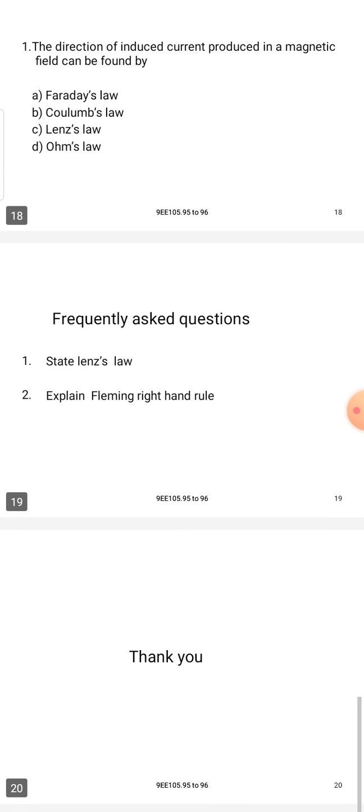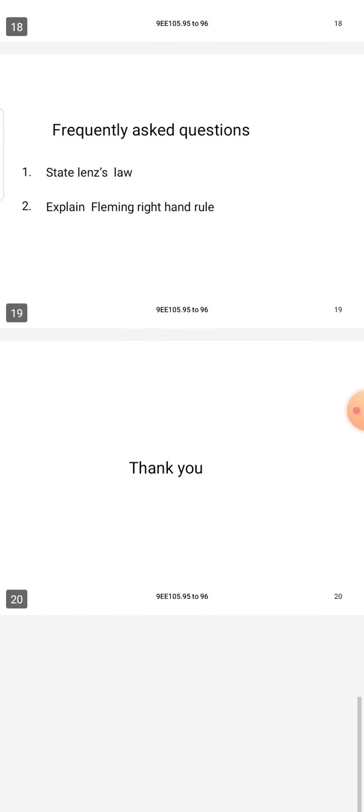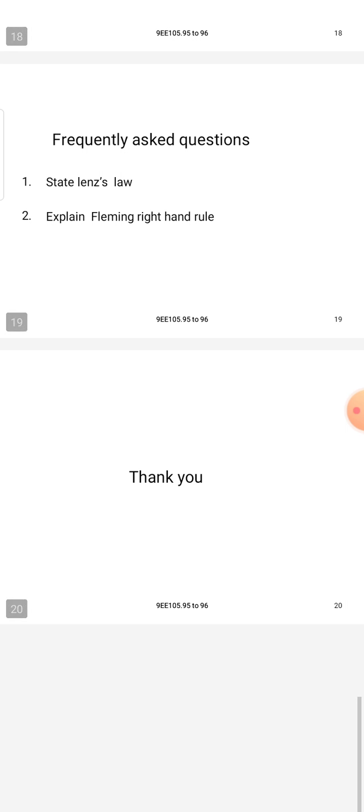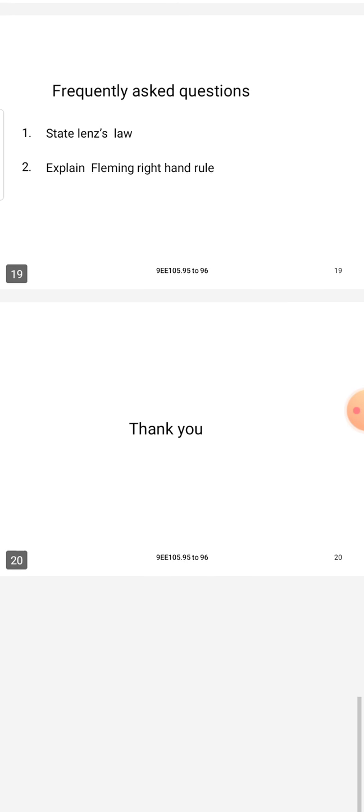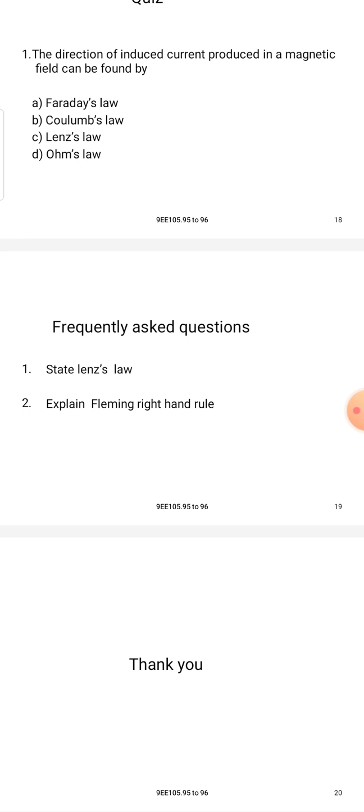Questions asking for an explanation of the Fleming right hand rule and a statement of Lenz law are repeated many times in board examinations, so revise this topic and prepare to state the Lenz law and Fleming right hand rule.